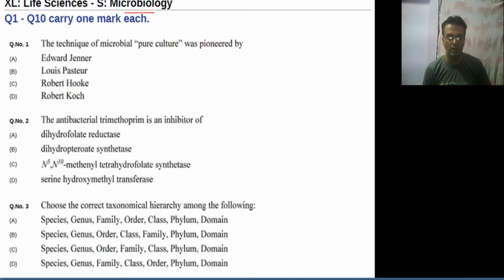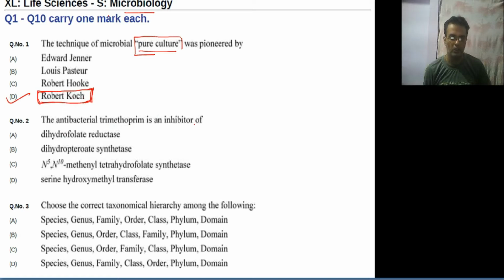The first question is telling that the technique of microbial pure culture was pioneered by. So this technique was pioneered, or given initially, by Robert Koch. So the answer will be D. He has also given the Koch postulates, which play a very important role in the identification of microorganisms.